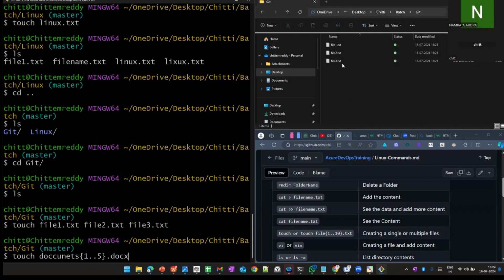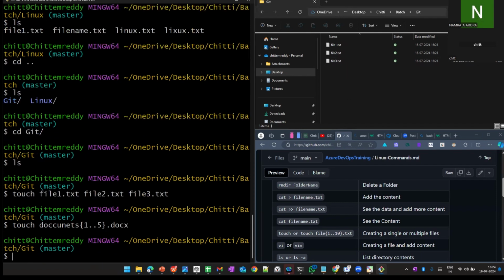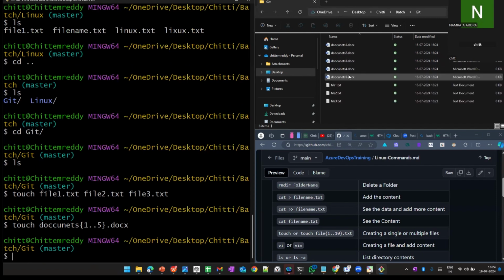See here, there were no documents before. Now automatically document 1, document 2, up to document 5 are created. That is the beauty of this CLI. Like that I want to create Excel files. What is the extension of an Excel file? Excel.